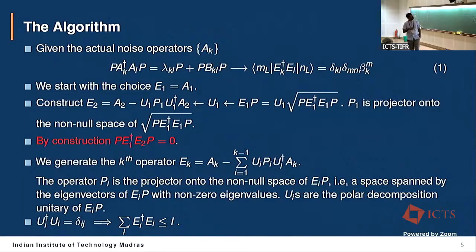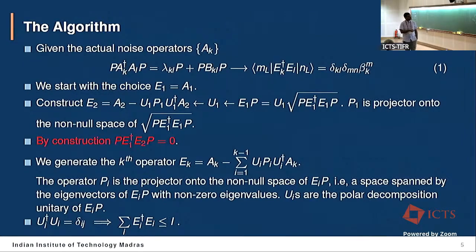And you can verify that this thing is zero. So that tells you the code space mapped by these E1 operators is orthogonal to the image of this operator. So we can detect those subspaces.